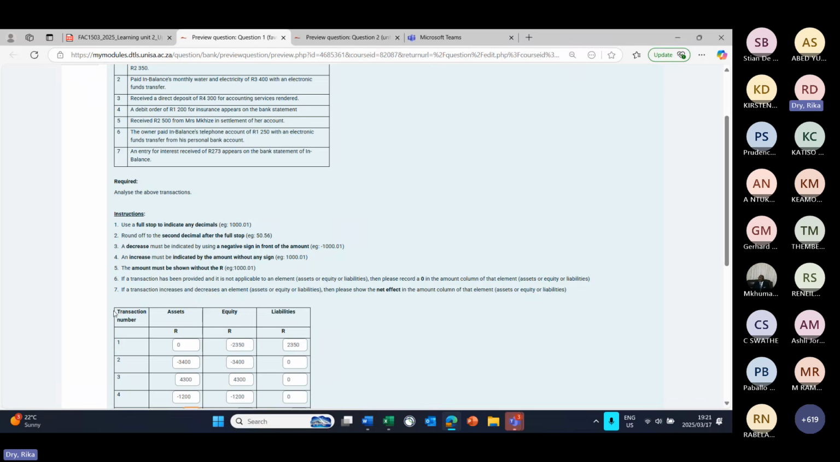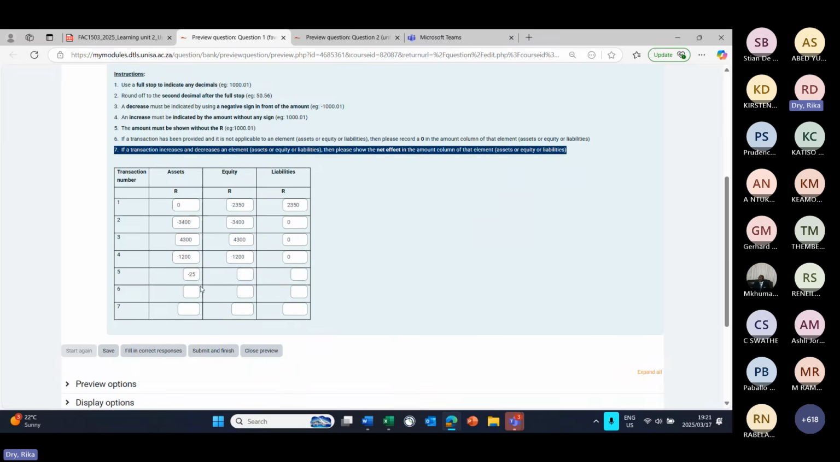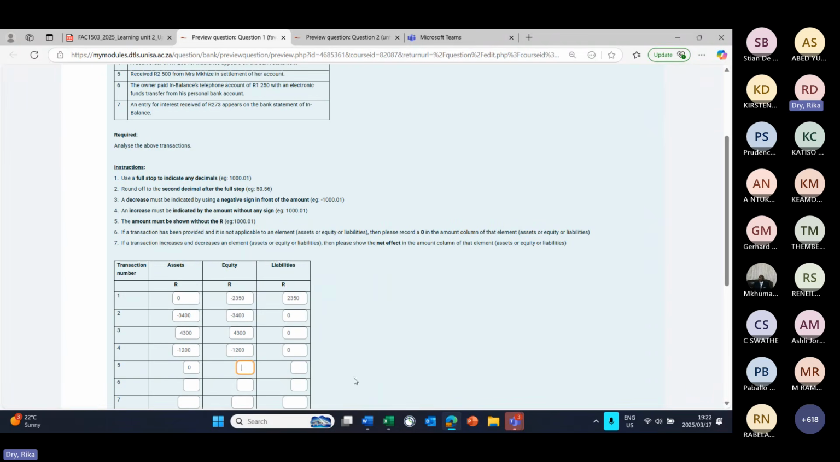So if we then look at instruction number 7 that said we must show the net effect. So minus 2,500 plus 2,500 means that we need to indicate 0 under our assets for transaction 5. And then we didn't have equity affected and we didn't have liabilities affected. So 0 and 0.